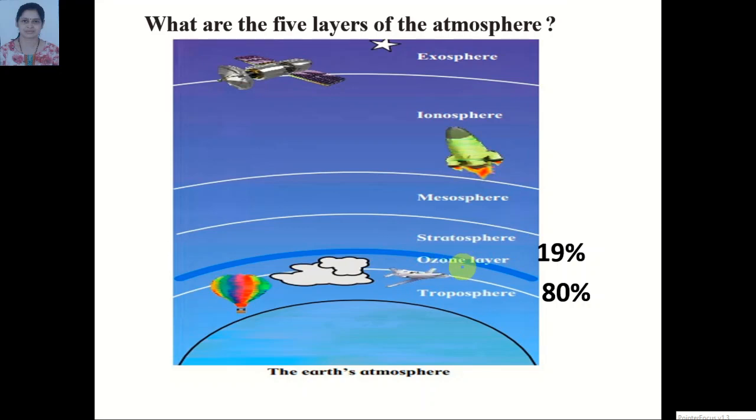Then why is the ozone layer important? The ozone layer is important for living things because it absorbs harmful rays from the sun. The sun has ultraviolet rays. These rays the ozone layer absorbs. As a result, life on the earth gets protected. So therefore, the ozone layer is very important for us.